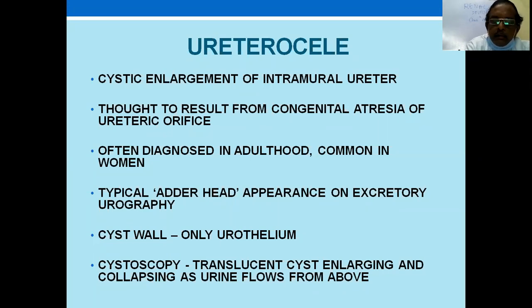The ureter has a course. It starts at the pelviureteric junction, comes down along the tips of the transverse processes of the vertebrae up to the lower pole of the sacroiliac joint, takes a lateral curve to the ischial spine level, then turns medially to end in the bladder. This portion of the ureter in the bladder is called the intramural ureter.